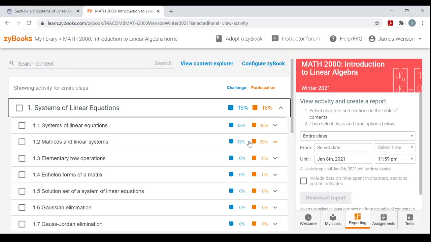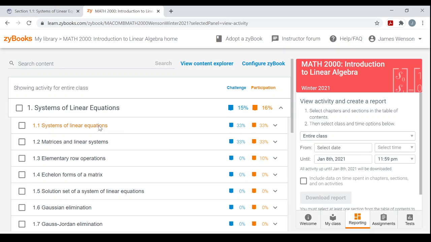And after this week, after week 1, so the beginning of week 2, I will enter scores in Canvas for your challenge activities and participation activities for sections 1.1, 1.2, and 1.3. Those won't be your final scores, right? I'll just enter what you have right now after week 1, and later on, if you finish it, I'll change the score as well. So if I enter a 0 for you in section 1.3, for instance, on Monday in week 2, that won't stay a 0. Okay.